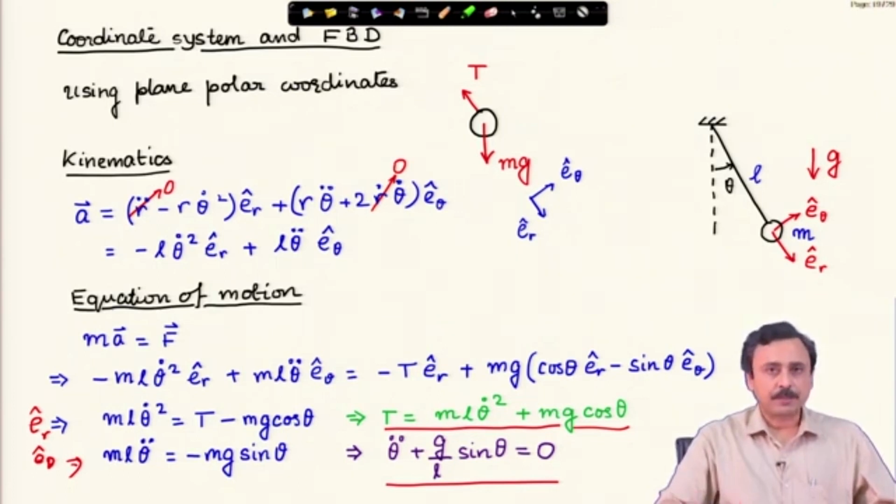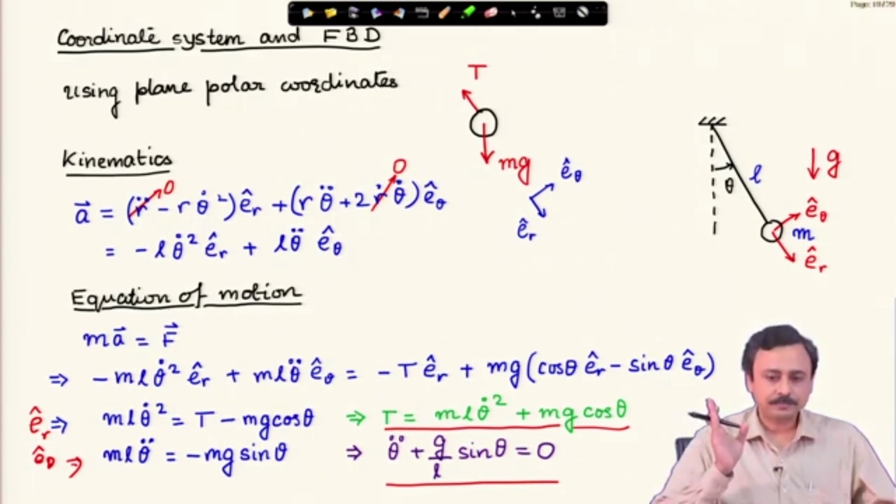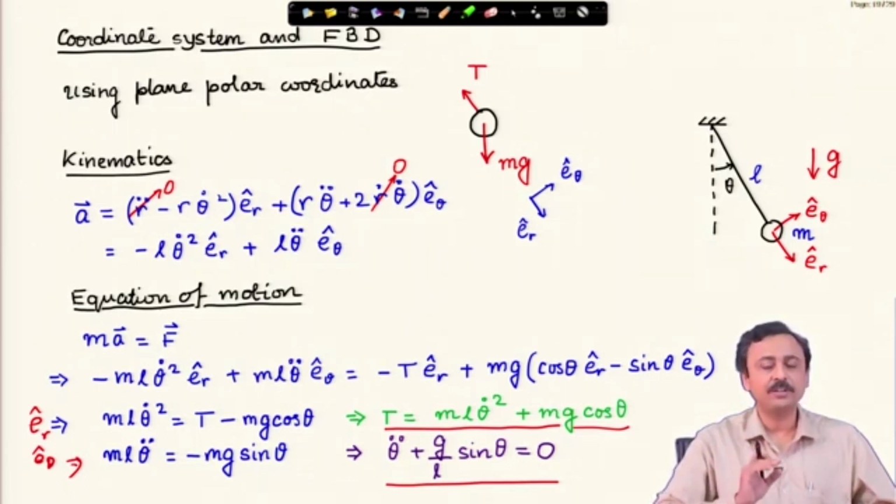We have followed all 4 steps. I have demonstrated by following all 4 steps. First is fixing coordinate system, second is drawing free body diagram, third is writing the kinematics as seen by the inertial observer, and then equation of motion.